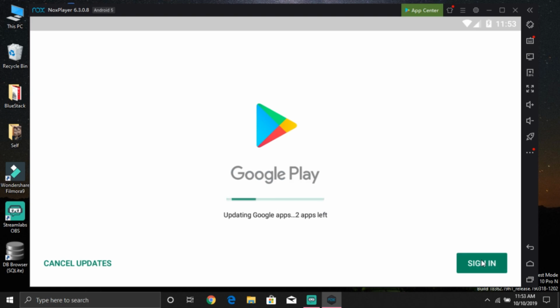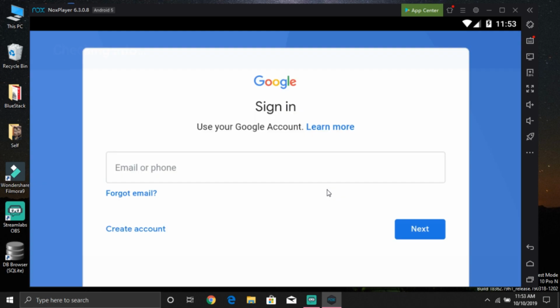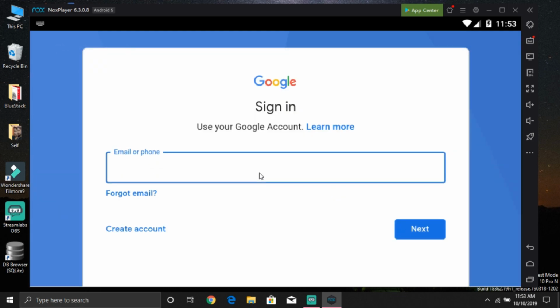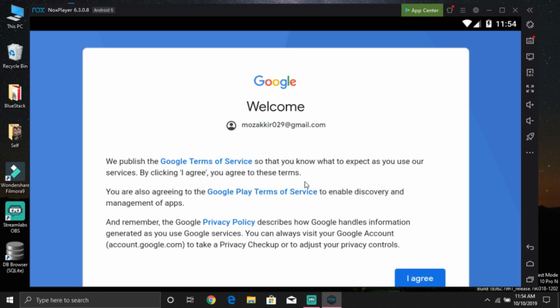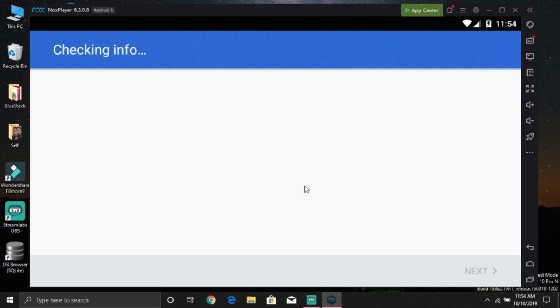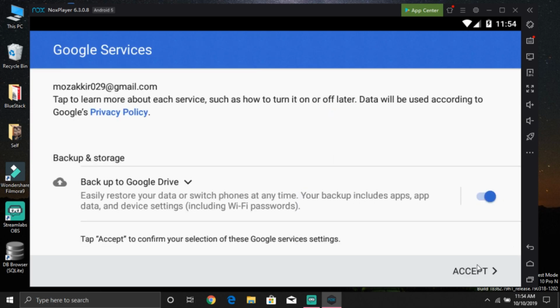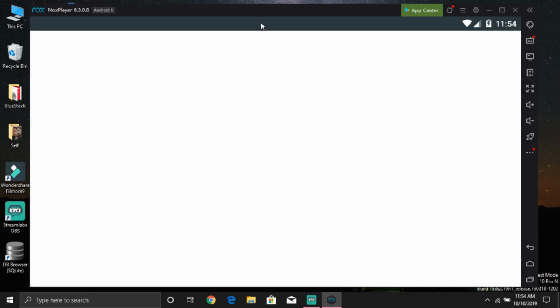Sign in here. Just enter the email ID and the password that you have. After signing in, agree to this policy. Accept this.